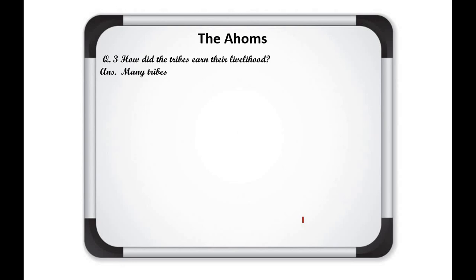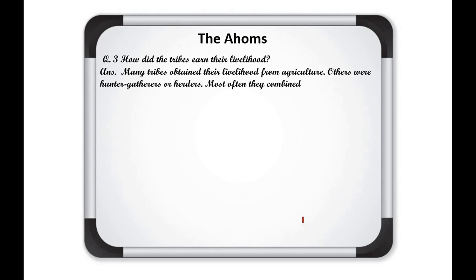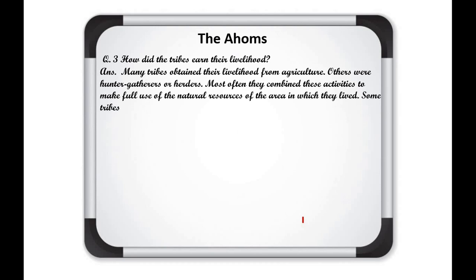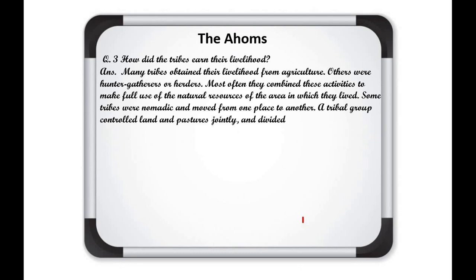Now question 3. How did the tribes earn their livelihood? Many tribes obtained their livelihood from agriculture. Others were hunter-gatherers and herders. Most often they combined these activities to make full use of the natural resources of the area in which they lived, and some tribes were nomadic and moved from one place to another. A tribal group controlled land and pasture jointly and divided these among households according to its own rules.